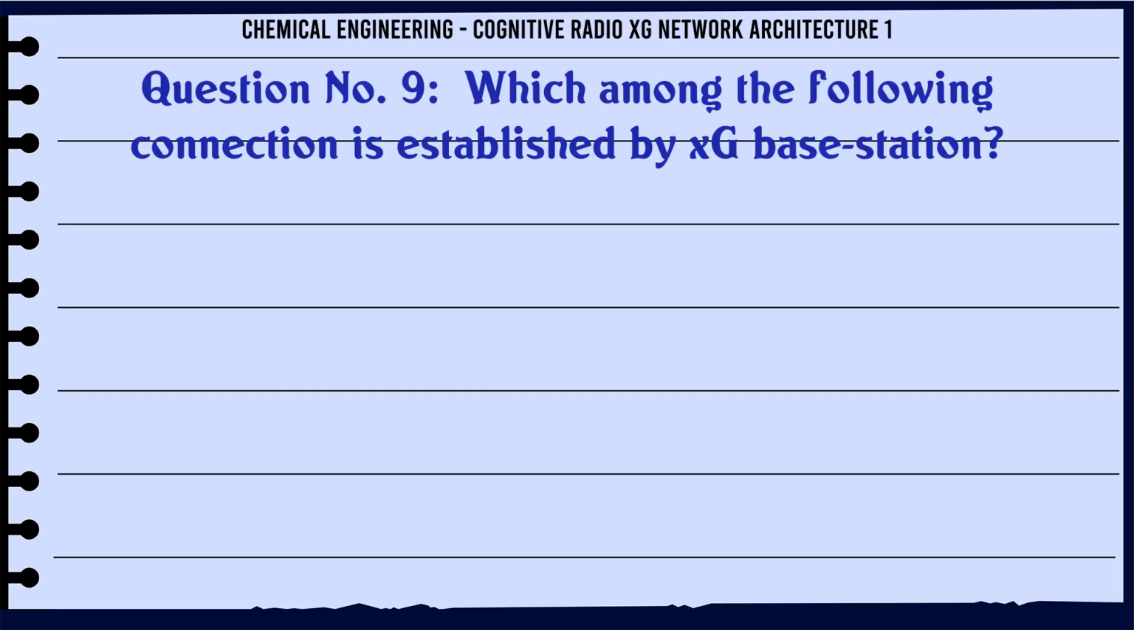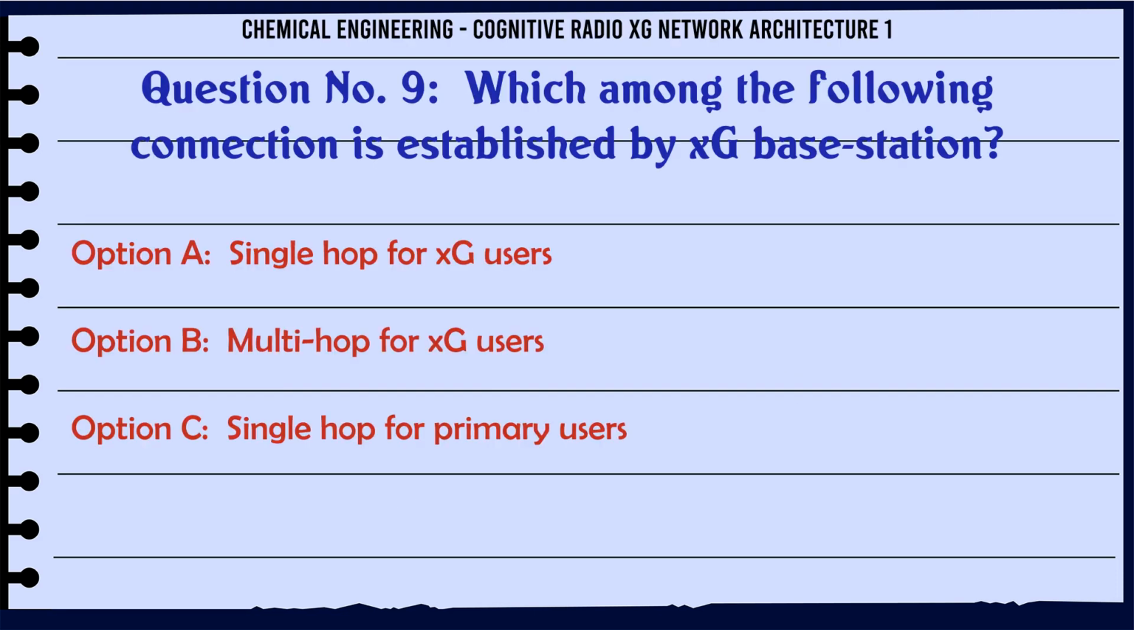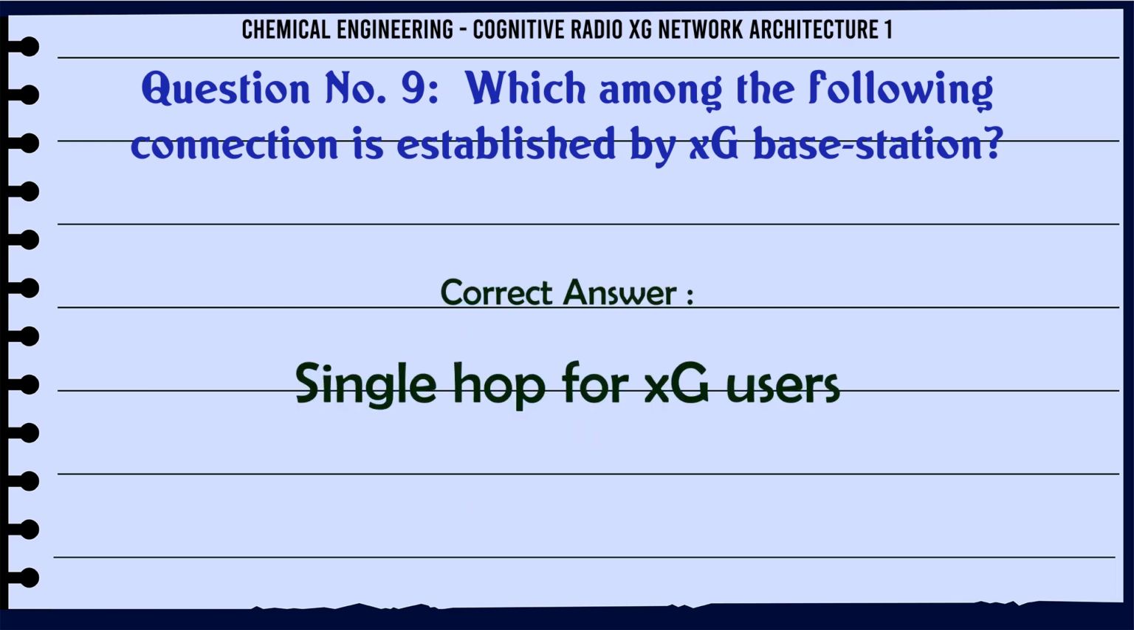Which among the following connections is established by XG base station? A. Single hop for XG users. B. Multi-hop for XG users. C. Single hop for primary users. D. Multi-hop for primary users. The correct answer is single hop for XG users.